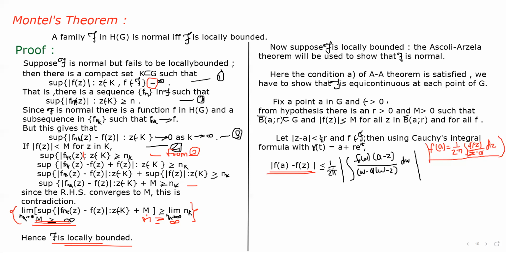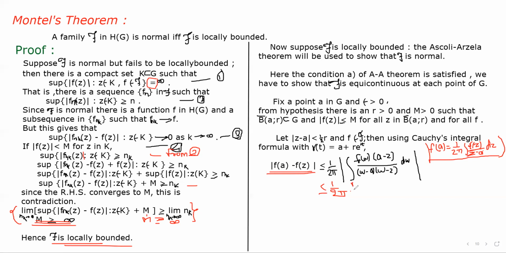Now from the above equation we put the values in, and we get 1 upon 2 pi as it is, and then we know that mod of f of w is less than or equal to M. So we write M for f of w.